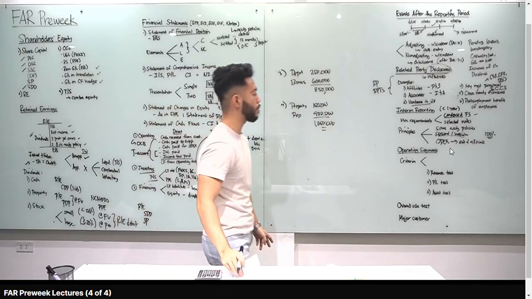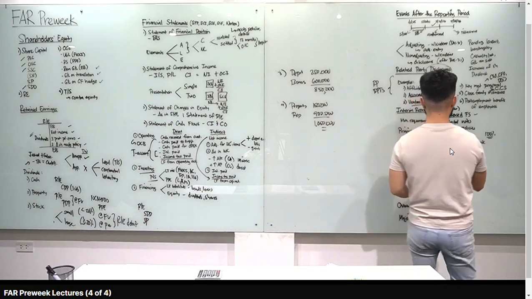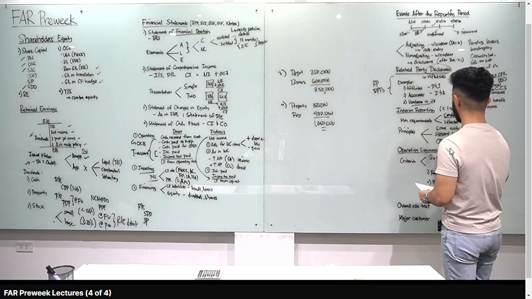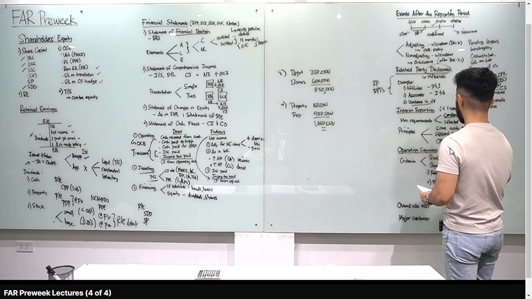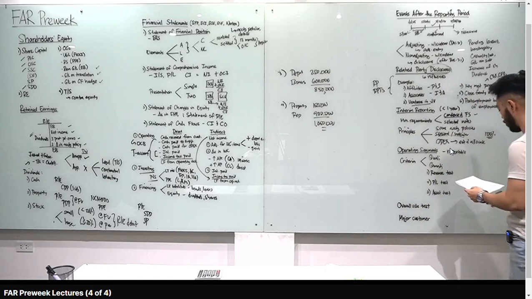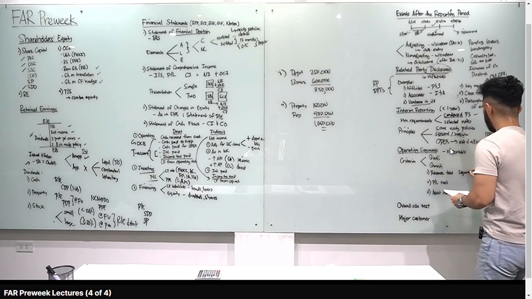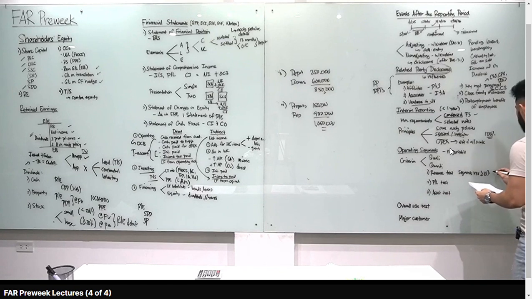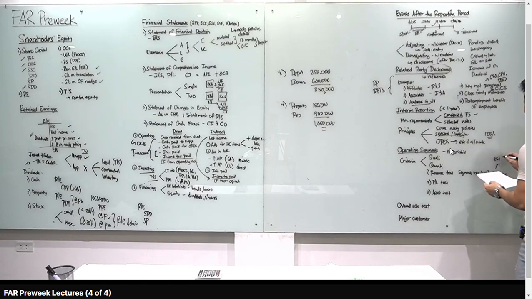Let's go to operating segments. Operating segments, basically, alamin natin which segments are reportable. Meron tayong 2 criteria, qualitative criteria and quantitative criteria. Ano yung quantitative criteria? Revenue test. If the segment's revenue is at least 10% of the total revenues, okay? Take note class na yung total dito, external plus internal or inter-segment. Lahat yan, external plus internal.